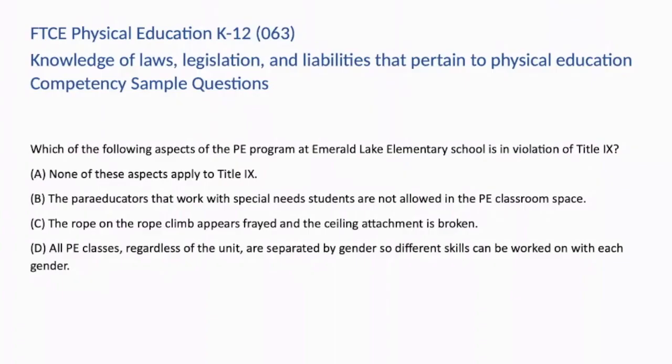Which of the following aspects of the PE program at Emerald Lake Elementary School is in violation of Title IX? A. None of these aspects apply to Title IX. B. The paraeducators that work with special needs students are not allowed in the PE classroom space. C. The rope on the rope climb appears frayed and the ceiling attachment is broken. D. All PE classes, regardless of the unit, are separated by gender, so different skills can be worked on with each gender. This question is asking us to look at the PE program at Emerald Lake Elementary School and choose the aspect that is in violation of Title IX.